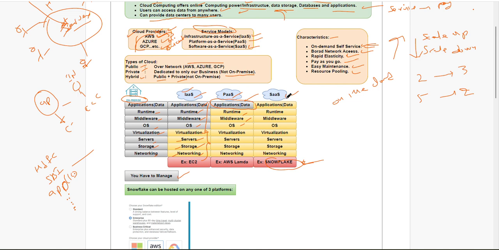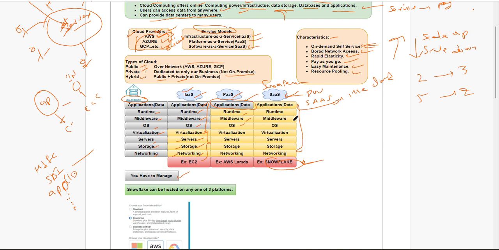Now, software as a service means Snowflake is a company providing this data warehouse software as a service. Everything they will maintain.